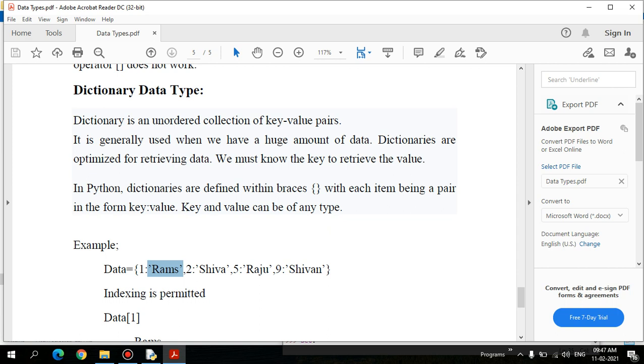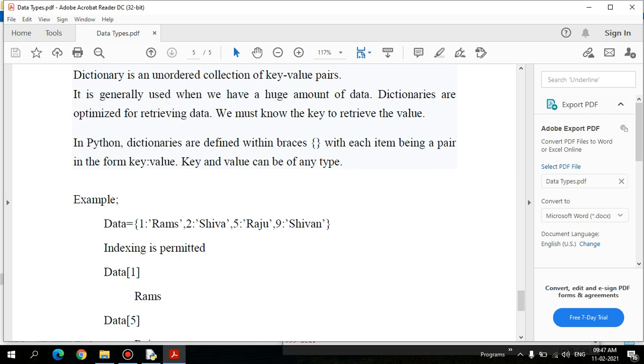So the format is, first you need to define the key, and a colon should be given. The key and the value should be separated by a colon, followed by the value you want to access, right? So in such a way it has to be defined. Let's take the example: data equal to curly braces 1. 1 is nothing but the key value, right?